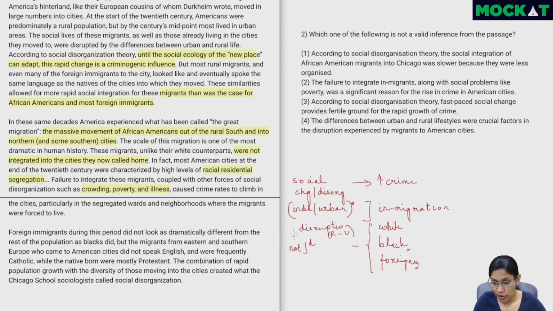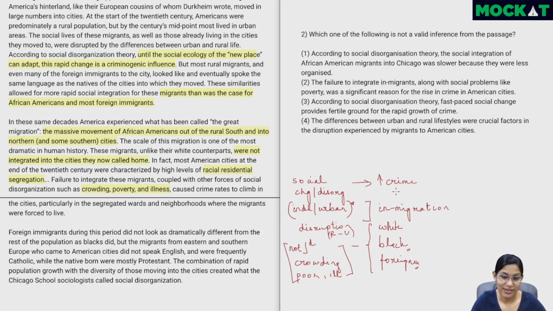Now, because they were not integrated, there was a lot of crowding. Probably there were maybe a lot of people and not enough space. And there's also, I'll just put poor and ill instead of poverty and illness just as a shortcut. Now, all of these are essentially the causes which have led to crime in the 1920s and 30s.